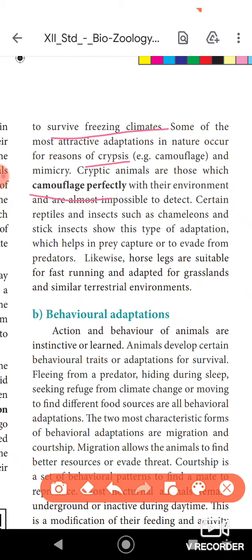So such a change in their color and their body structure, everything. That's why they are given examples like insects and chameleons, which can change according to their surrounding environment. Such types of behaviors are called cryptic animals.